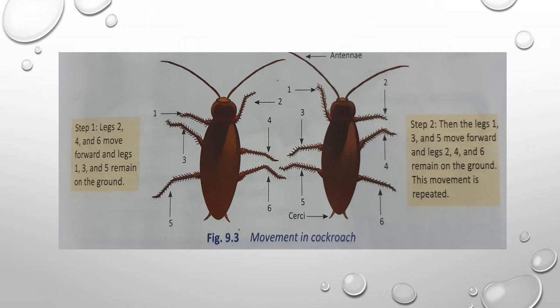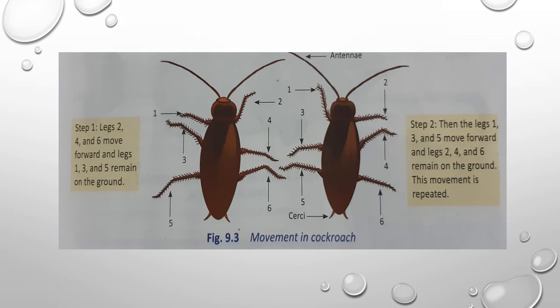Let's see the movement in the cockroach. Cockroaches have a body structure that facilitates walking, climbing, and flying. The cockroach body is covered by a hard outer skeleton.